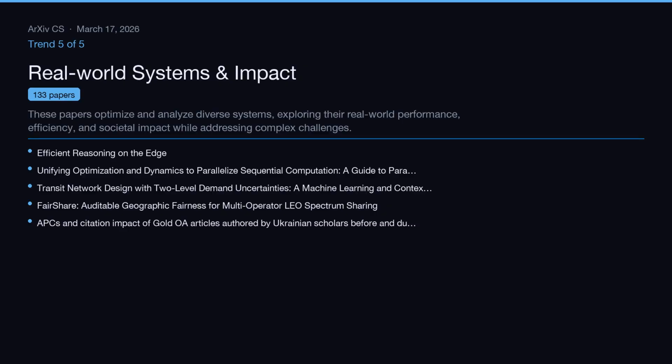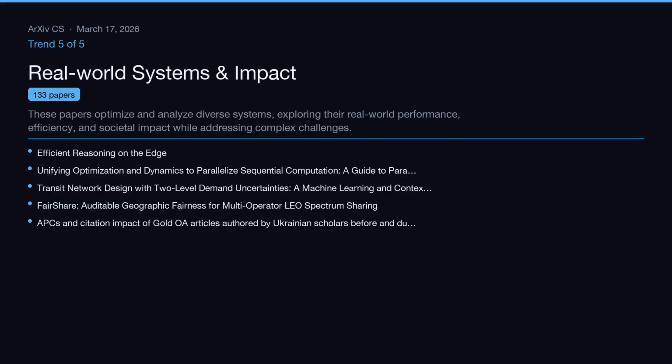Trend 5 of 5, Real-world systems and impact. These papers optimize and analyze diverse systems, exploring their real-world performance, efficiency, and societal impact while addressing complex challenges. This cluster covers 133 papers. Representative work includes efficient reasoning on the edge, unifying optimization and dynamics to parallelize sequential computation, a guide to parallel Newton methods for breaking sequential bottlenecks, and transit network design with two-level demand uncertainties, a machine learning and contextual stochastic